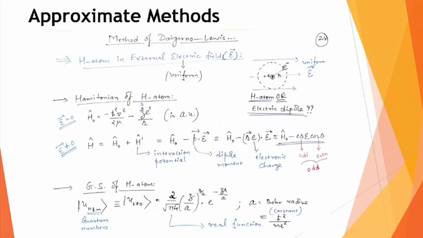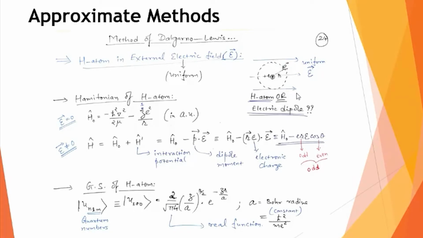Just to see how we can develop our perturbed Hamiltonian, I have shown beside it the figure for the hydrogen atom. In the simplest version of the hydrogen atom, the central positive charge, the proton, has the electron surrounding it, or you can say the electron is revolving on a circular path with radius r. So this is what I can picturize for the hydrogen atom. And now it is kept in a uniform electric field.